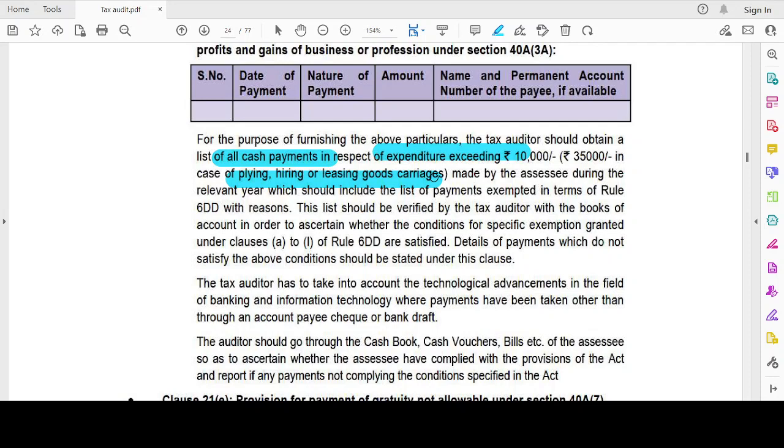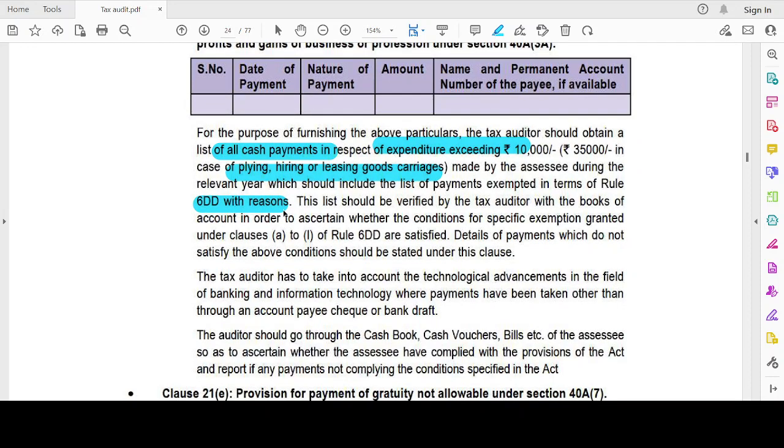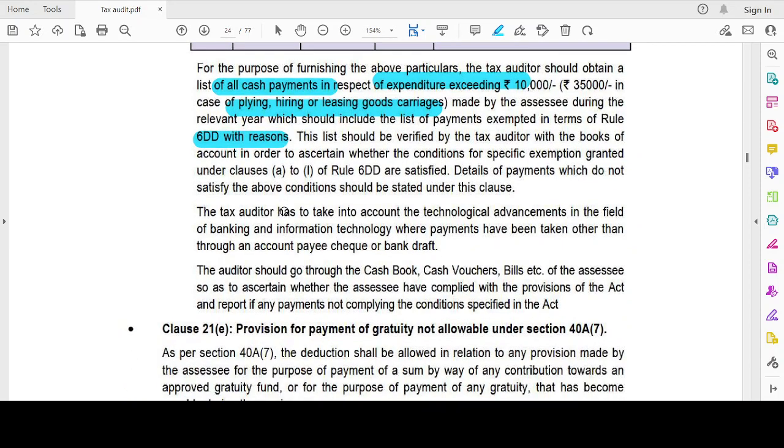This could be a key point, right? Generally, it is 10,000, but in the case of plying, hiring, and leasing goods carriages, it is 35,000, made by the assessee during the relevant year, which should include the list of payments exempted in Rule 6DD with reasons. This list should be verified by the tax auditor with books of accounts in order to ascertain whether the conditions specified under clauses A to I are satisfied. Details of payments which do not satisfy the conditions should be stated under this clause.